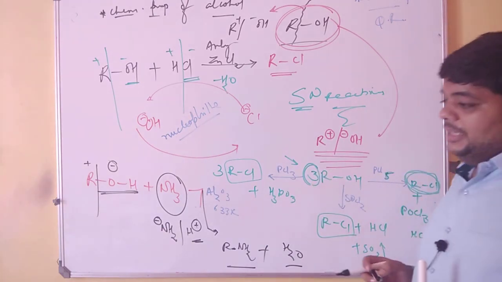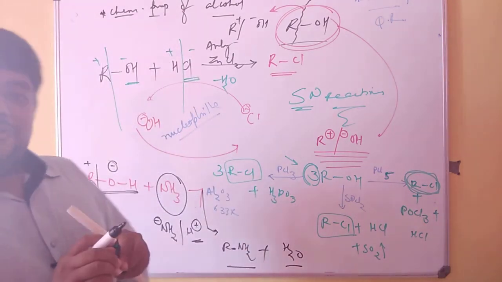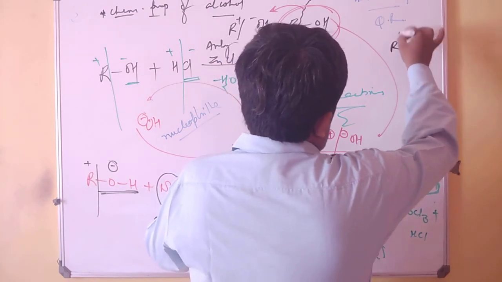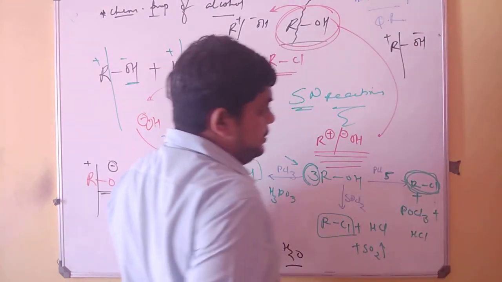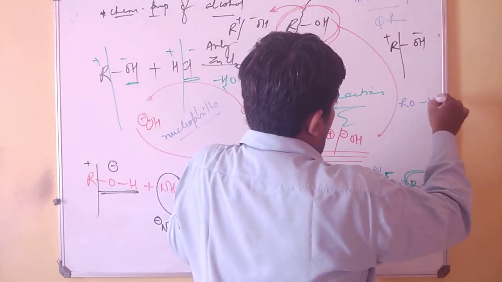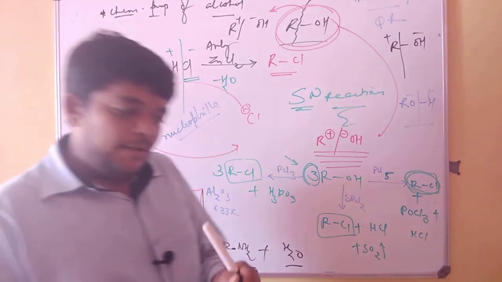So friends, these are some of the chemical reactions that together form the chemical properties of alcohol in 2 different modes. The current mode on the board represents the RO cleavage, and the earlier section in this video had the OH cleavage.